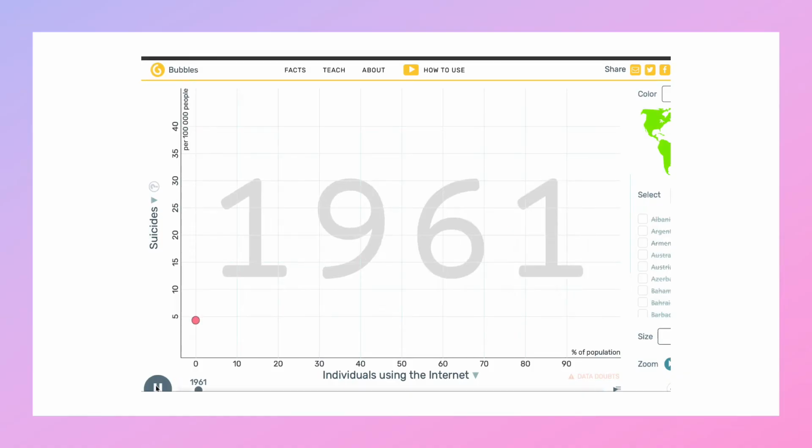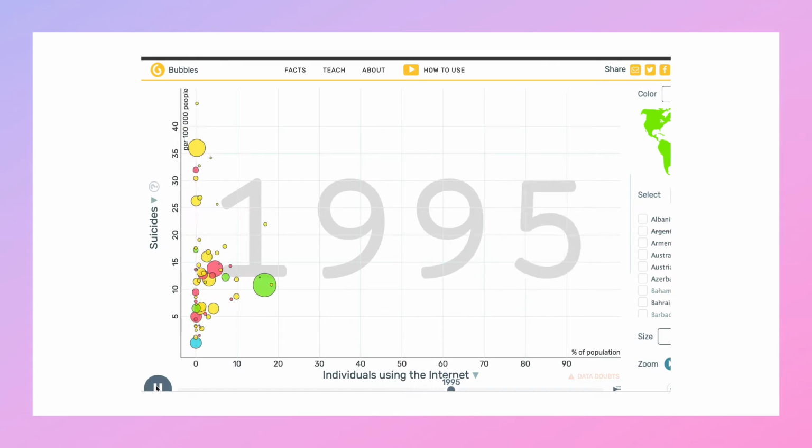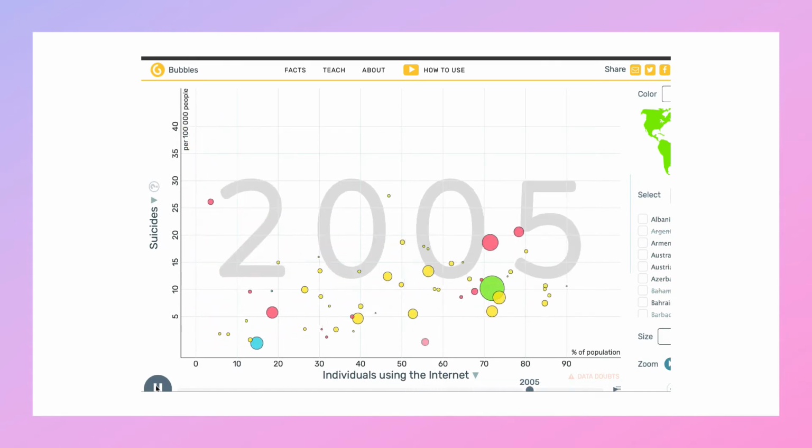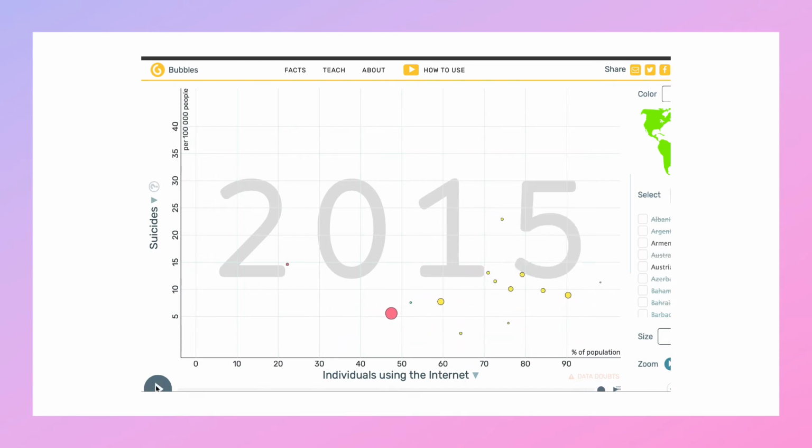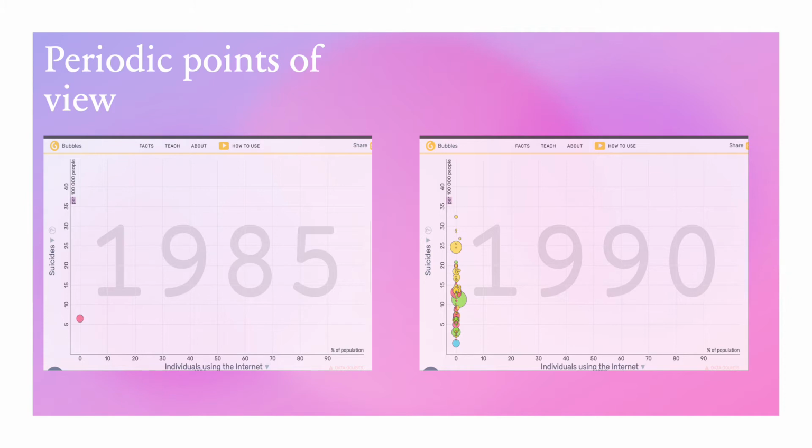This shows the chronological progression of internet usage and suicide rates per 100,000 people in different countries. Notice that internet usage does not increase until 1990, when the internet was formally introduced to the citizens of different countries. 1985 shows a consolidated 6 per 100,000 people suicide ratio, which skyrockets in 1990. However, the internet was not available at this time. This spike in suicide rates cannot be directly linked to internet usage.